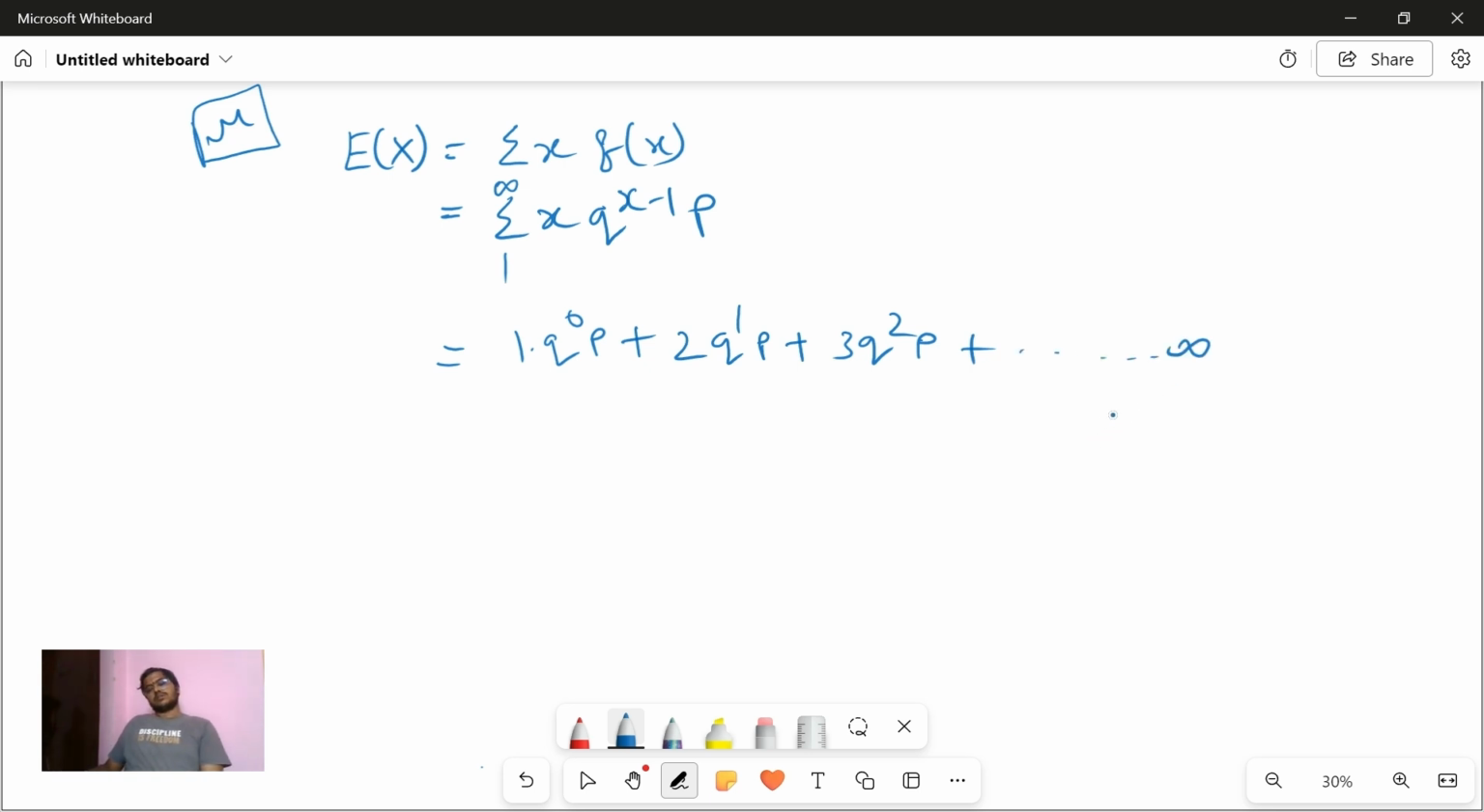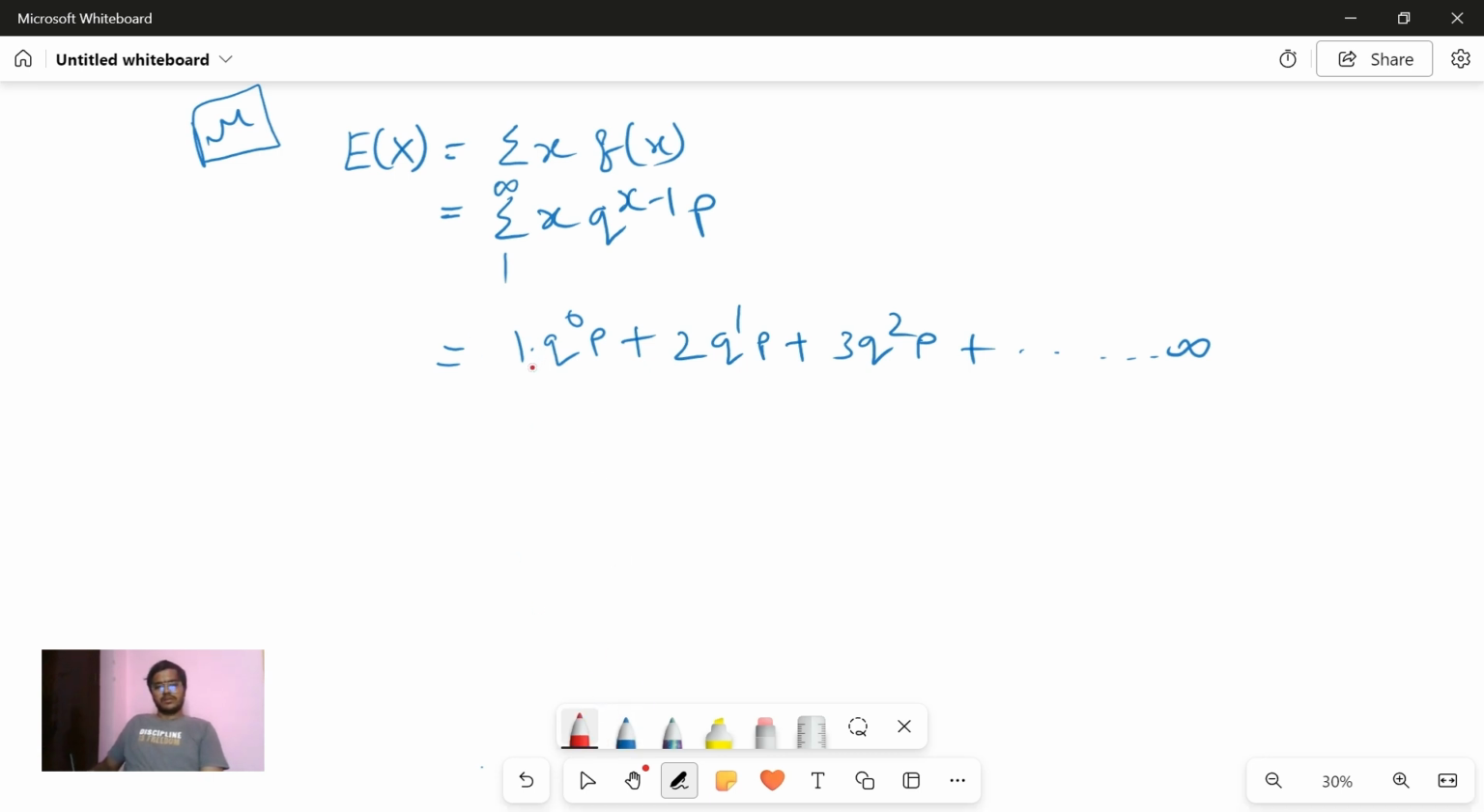Can you see what series this is? Here you get an AP: 1, 2, 3, and so on up to infinity. This is an AP with a common difference of 1. Now this one, if you see, q power 0, q power 1, q power 2, is a GP where the common ratio is q. So both are combined here. So this is an AGP.